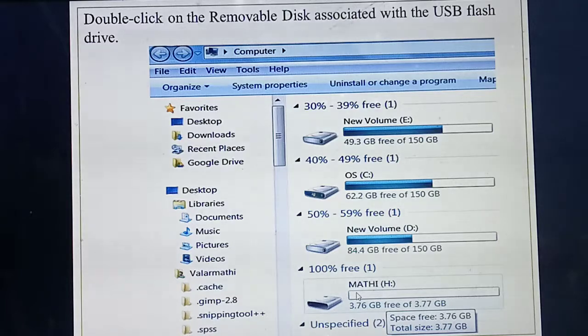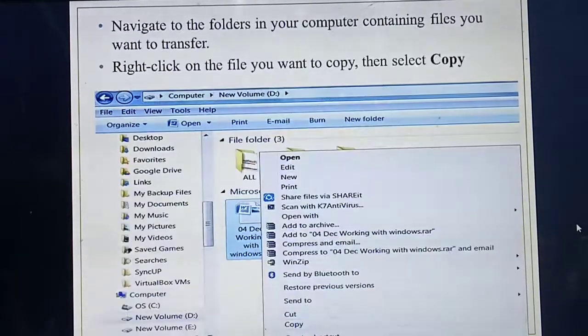If automatically it is not opening, means you need to go to where? You need to go to start menu. From the start menu you need to choose which one? Computer. So if you need to double click the computer option, so all the drive icons will open. From the drive icon you need to choose your pen drive. So the name of the pen drive is Madi. Okay, so you need to double click that one. Okay, students, you need to double click that one. Okay, so now your pen drive is open.